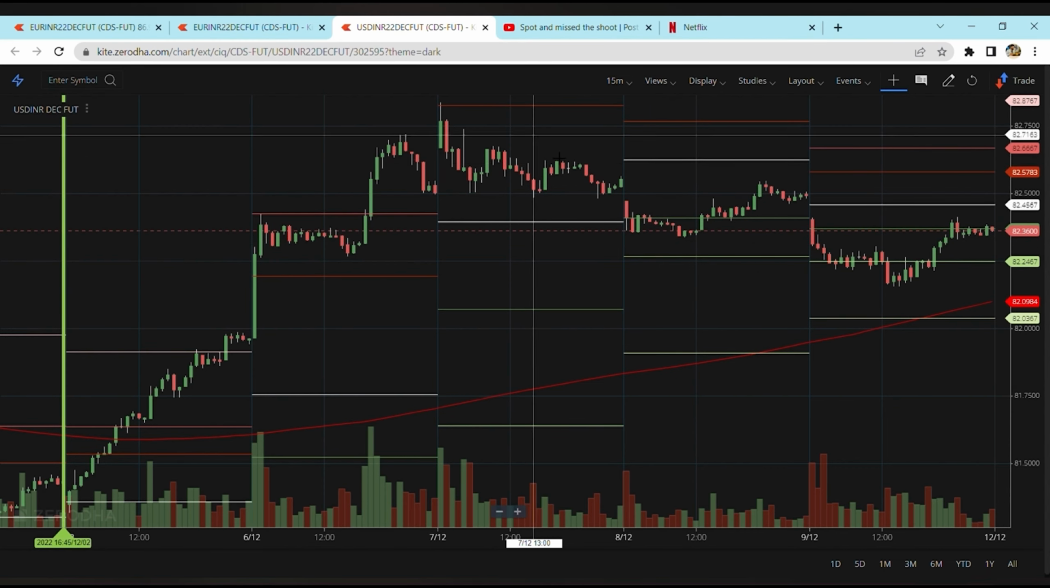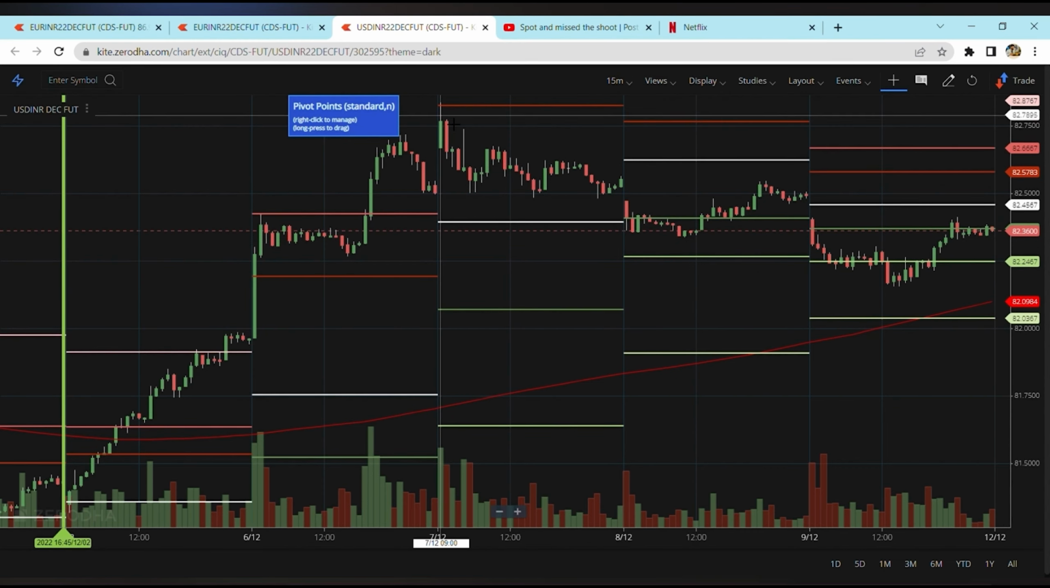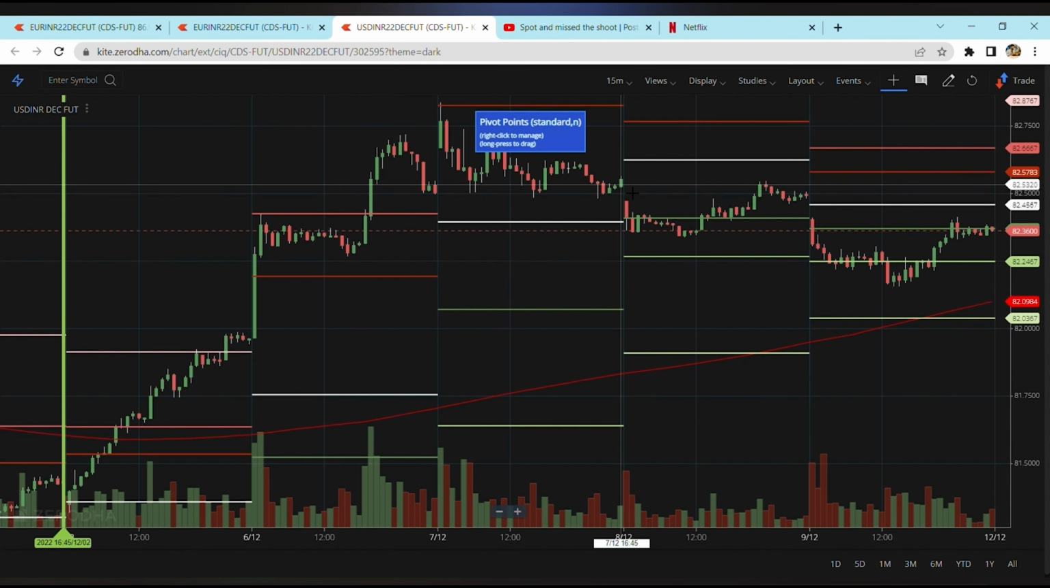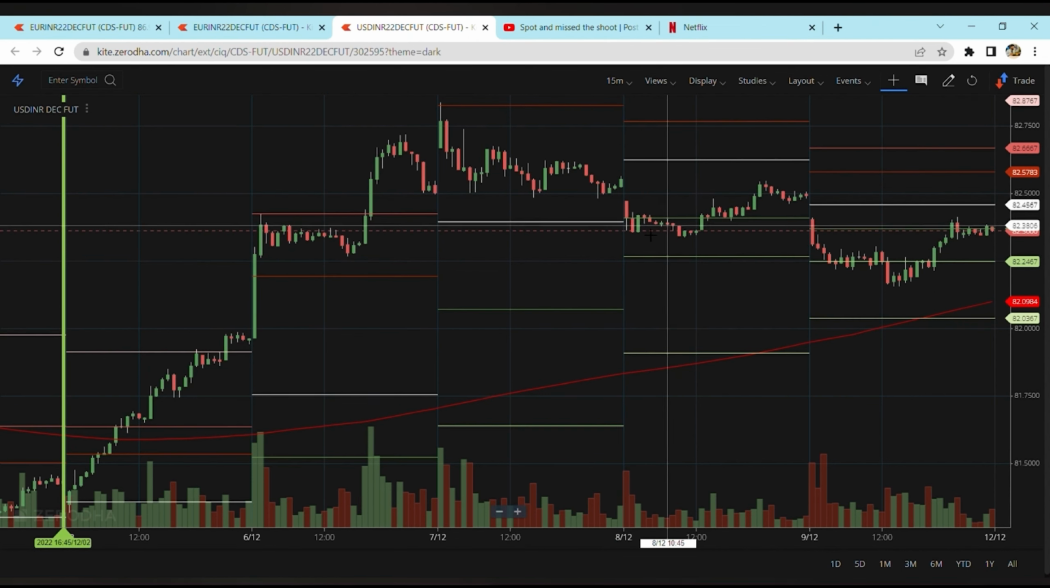Then the market starts to slightly consolidate and then go down, and after the 7th of December, we see a slight gap down at approximately this point, where 82.52 was the closing. And then the closing on the 6th was 82.55, and the next day it opens at approximately this point, which is 82.4700, and then the market starts to consolidate in very small candles.